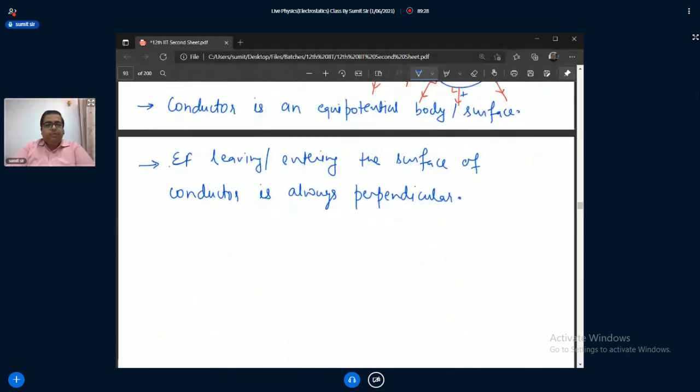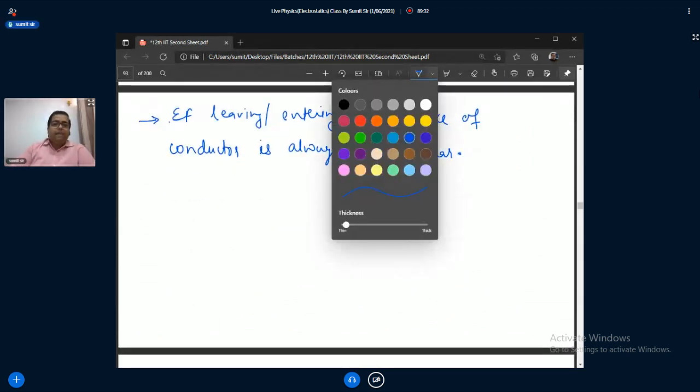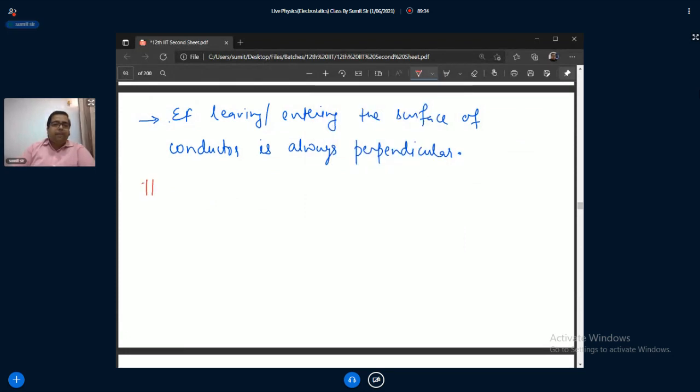Now, electric potential due to a hollow sphere, or we say a conducting sphere.